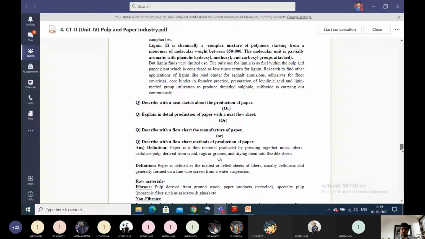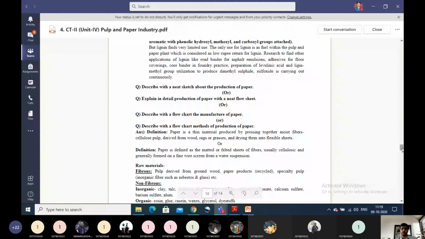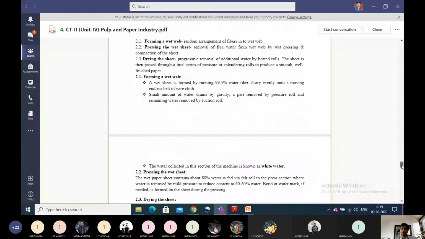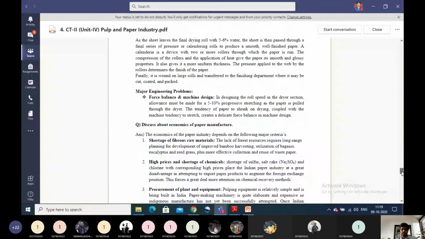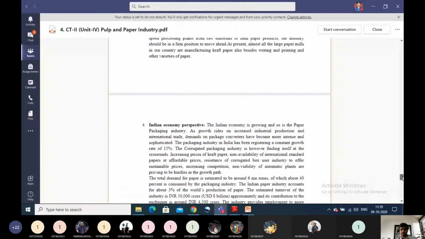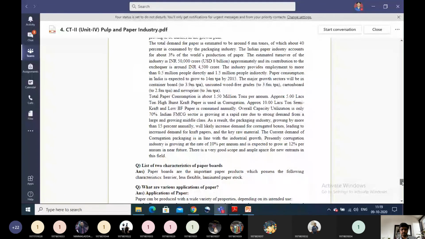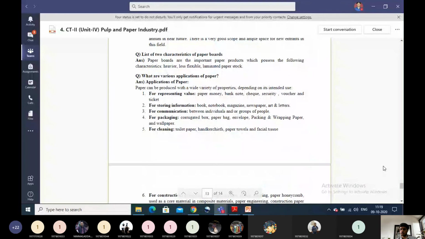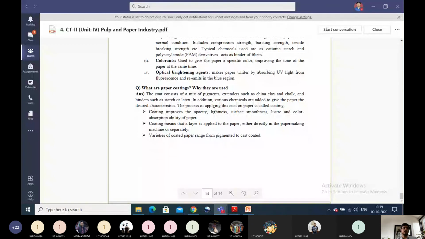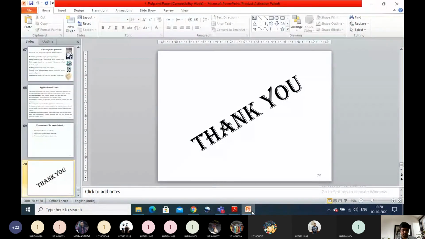Then the next major flow sheet is the third one, the paper mill. Just now I explained that the paper mill entirely comes under a single question. So preparation of the paper is the major question. Then discuss the economics of paper manufacturing. So 4 long answer questions are there in this unit 4, and the remaining are all short answer questions. Yeah, that's it for this one.